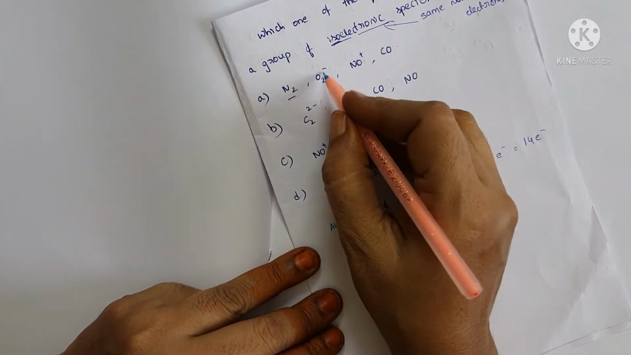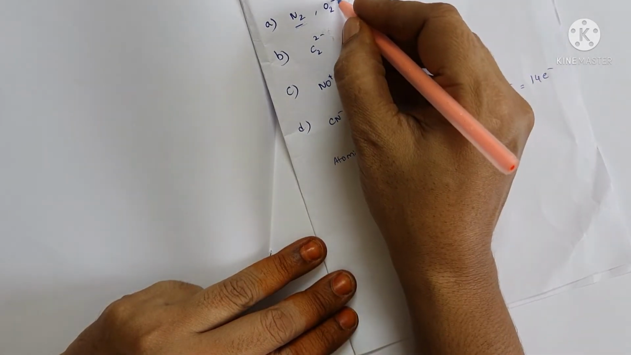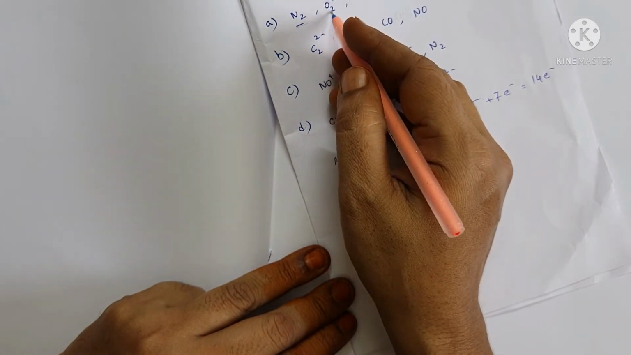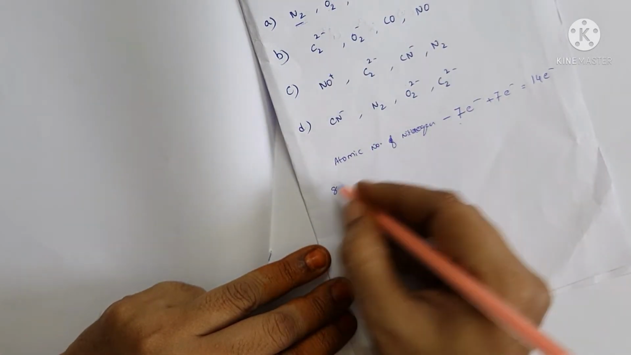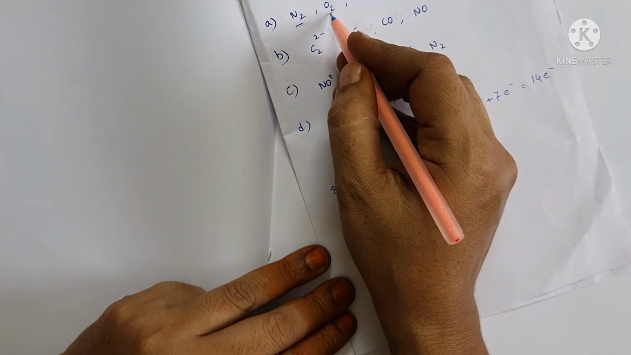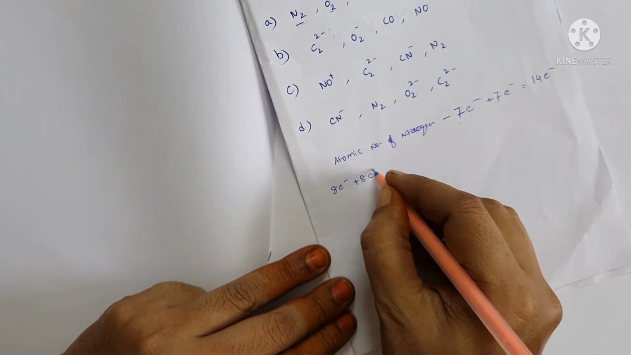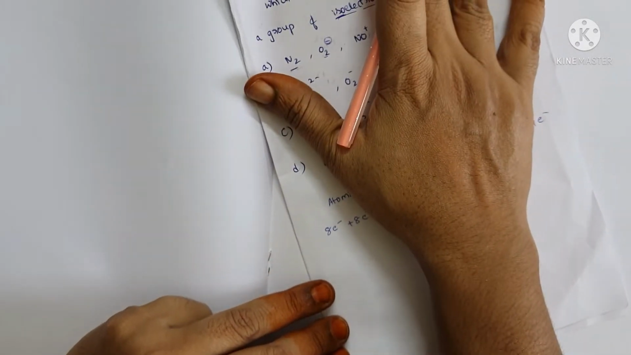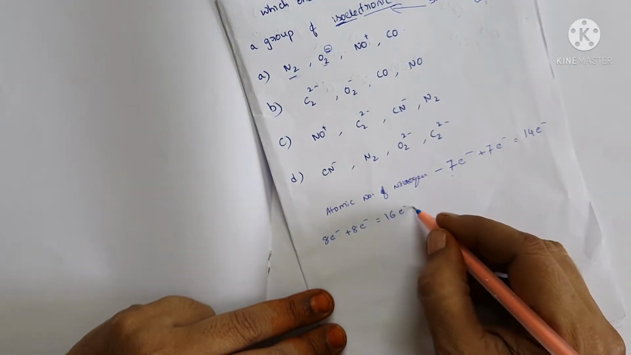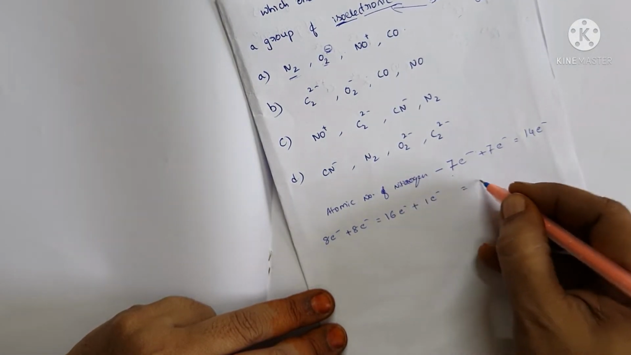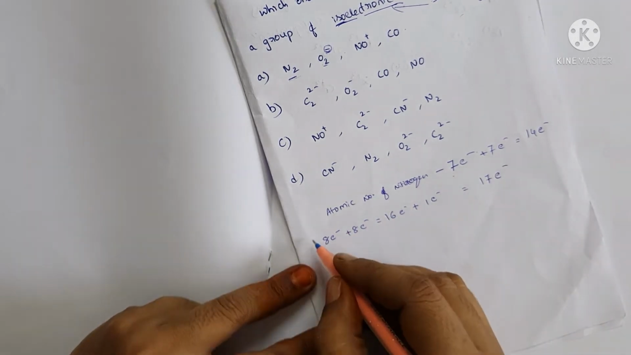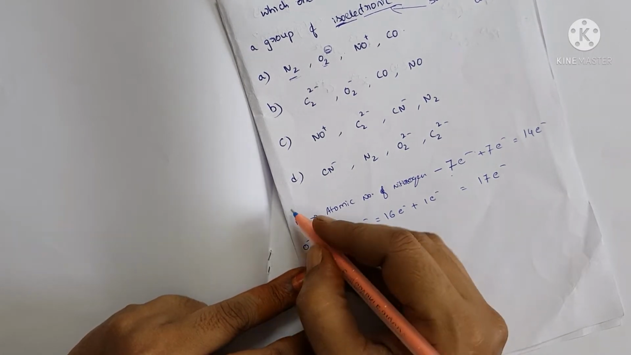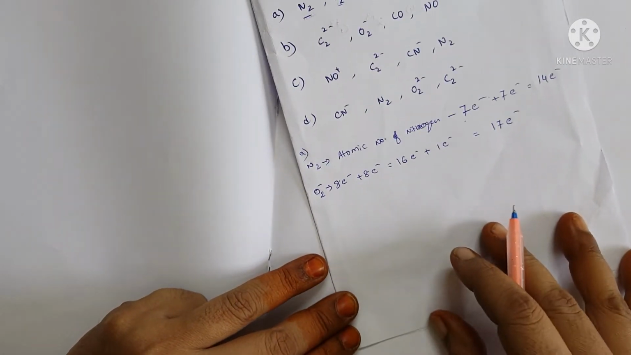O2 minus ion. What is a minus ion? It is an anion which is taking electrons. What is the atomic number for oxygen? 8. Here there are 2 oxygens, so 8 plus 8, 16 electrons. And the minus charge means taking one more electron, so plus 1 electron, equal to 17 electrons for O2 minus. I am telling about option A.